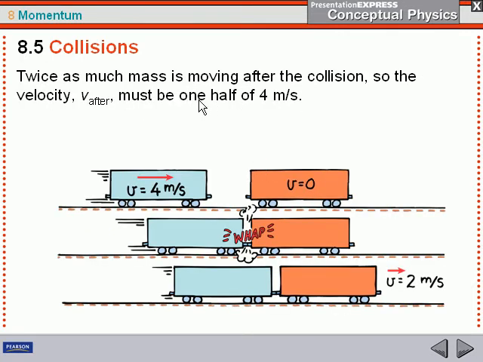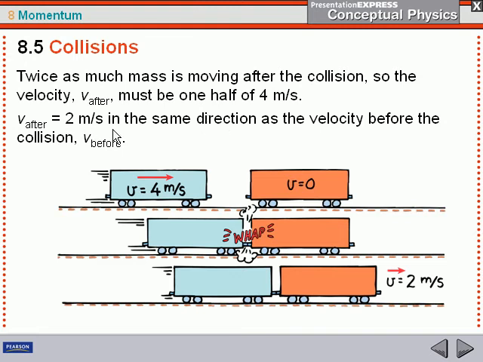So as a result, the momentum must be conserved. If they're both the same mass and they collide together, then the velocity after has to be half of the original velocity of the one car. So it ends up being 2 meters per second, and it's in the same direction as the velocity before the collision.